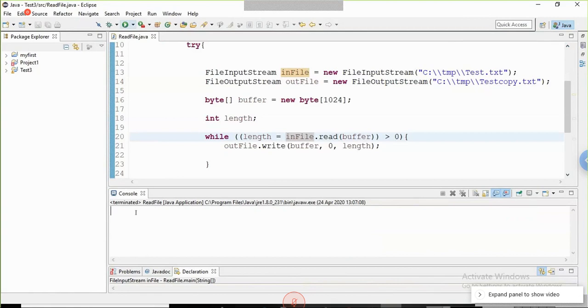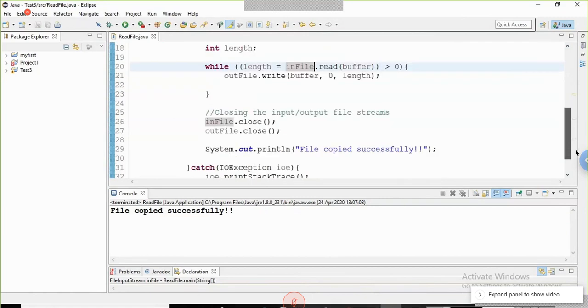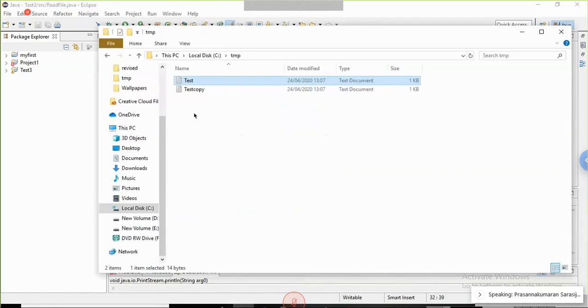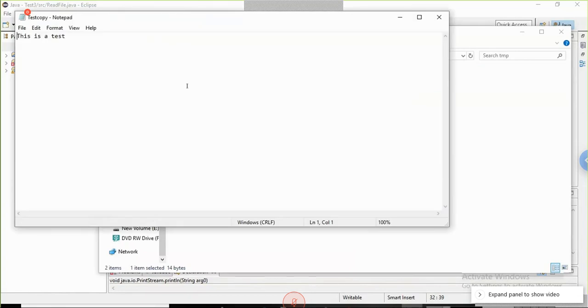See, file copied successfully. That is actually this message here. The code is completed now. And before, the error message is actually fired from this exception area. And if you look on the C drive, see the new file is there, test copy, and it is exactly what is the original file.